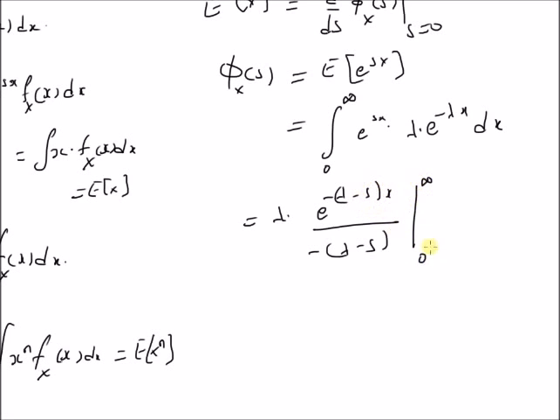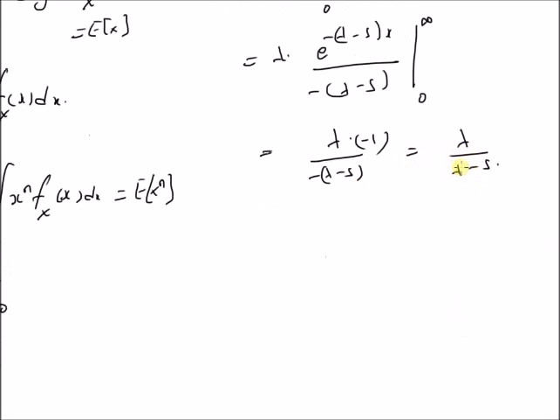At infinity this is 0, at 0 this is 1, so we are left with lambda by minus 1 by minus of (lambda minus s), which is equal to lambda by lambda minus s. Therefore, this is the moment generating function for this given PDF.